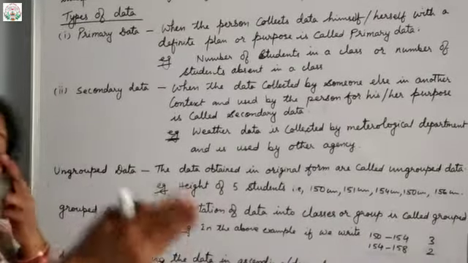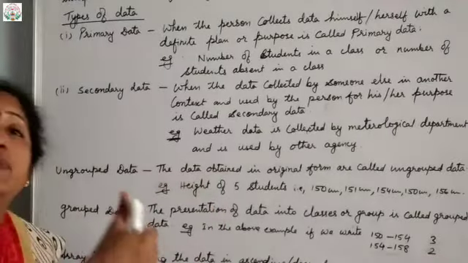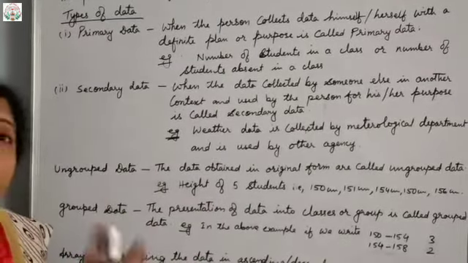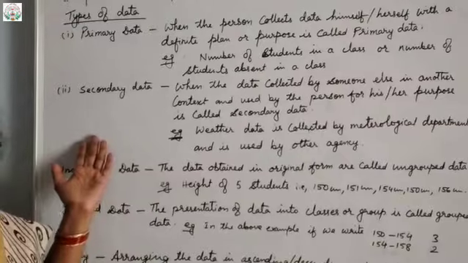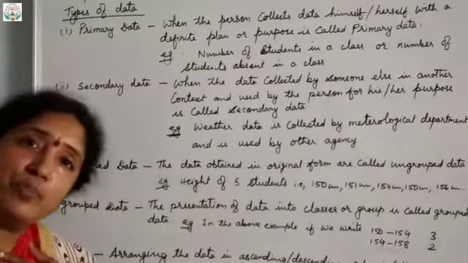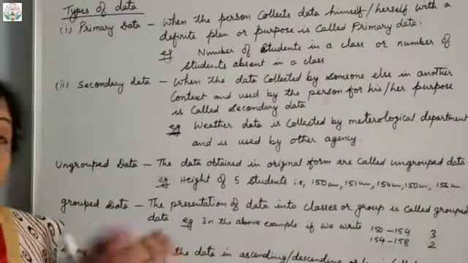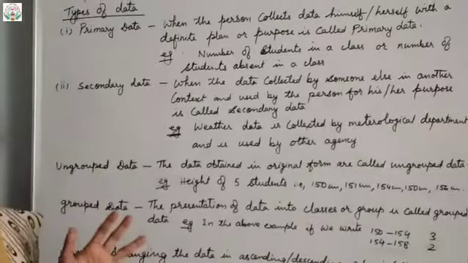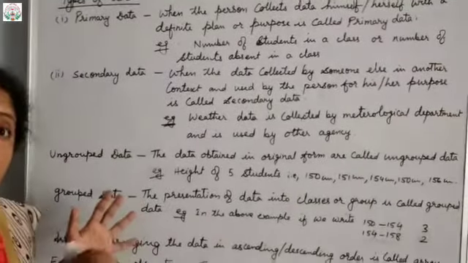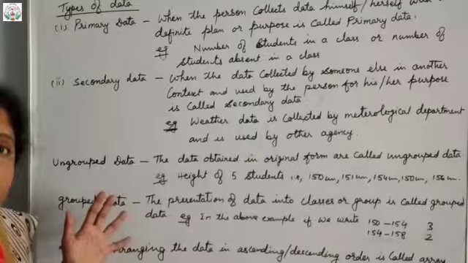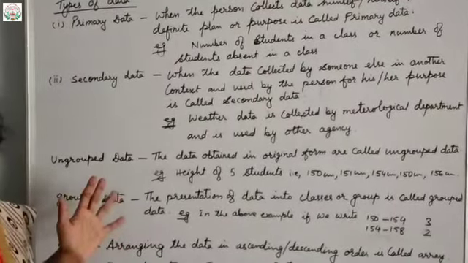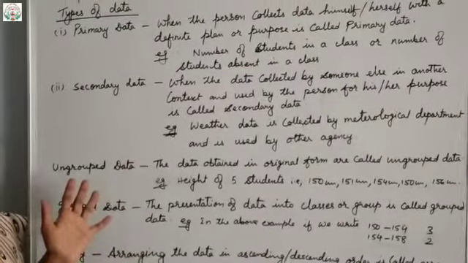For the person who is writing in the register, it will be the secondary data, because what I got from you is the primary data. When that data is used by someone else, a third person, whoever is writing in the register or somewhere else, for that person it will be secondary data.